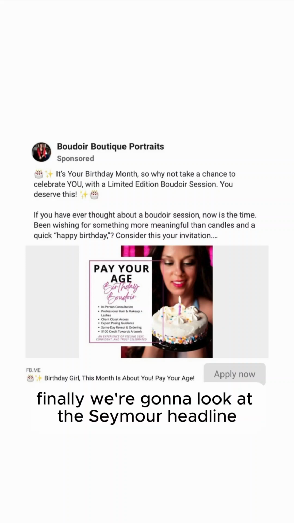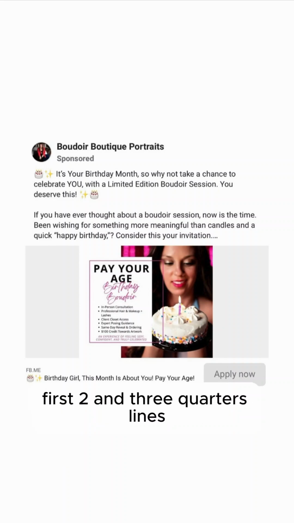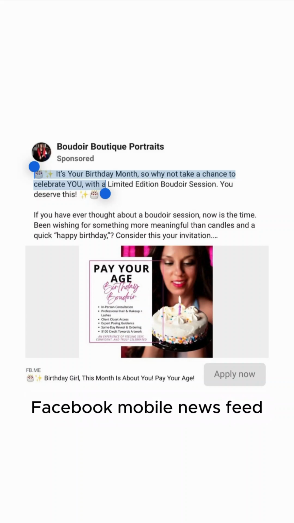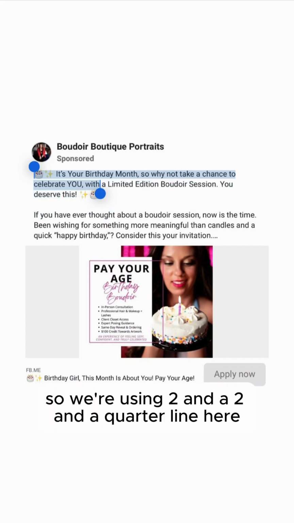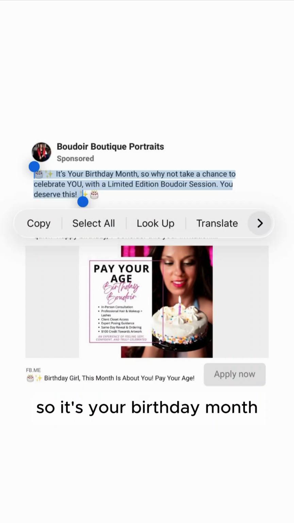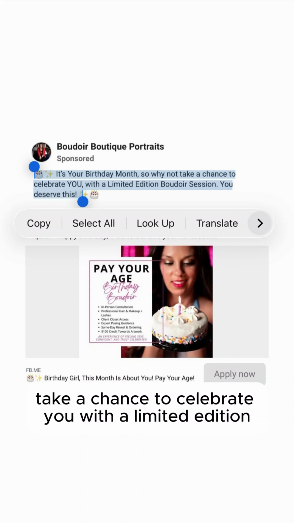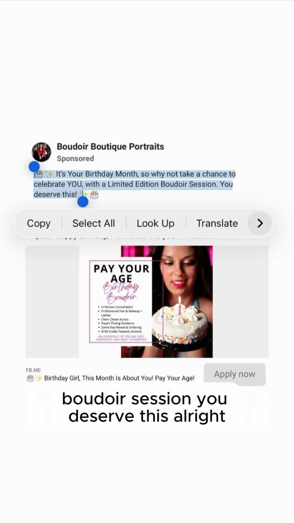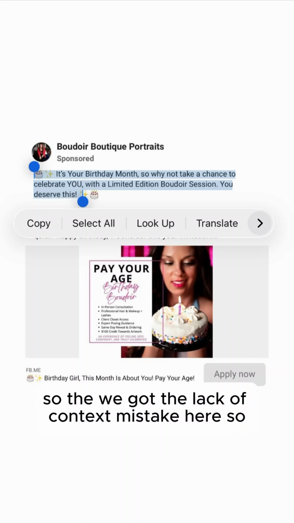Finally, we're going to look at the see more headline, first 2 3/4 lines, Facebook mobile news feed. So we're using 2 1/4 lines here. So it's your birthday month, so why not take a chance to celebrate you with a limited edition Boudoir session? You deserve this. All right, so we've got the lack of context mistake here.